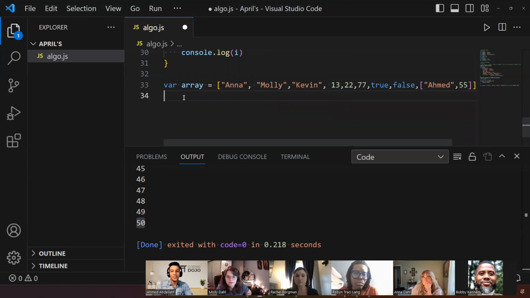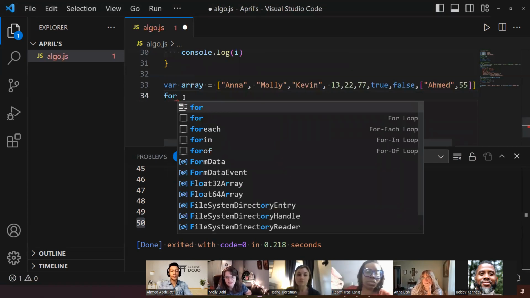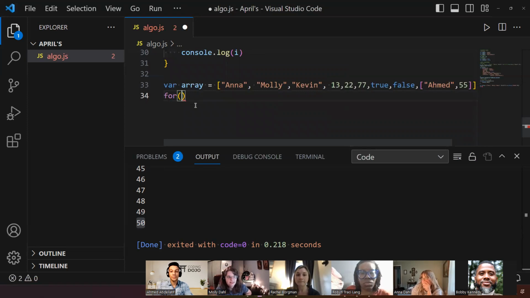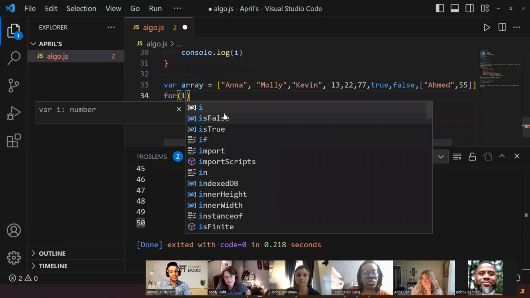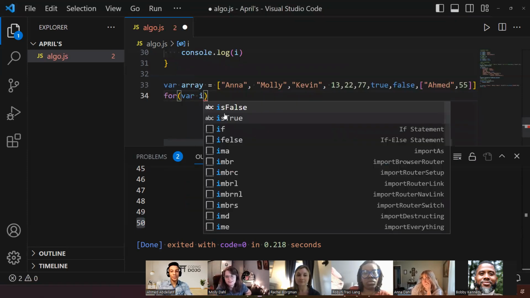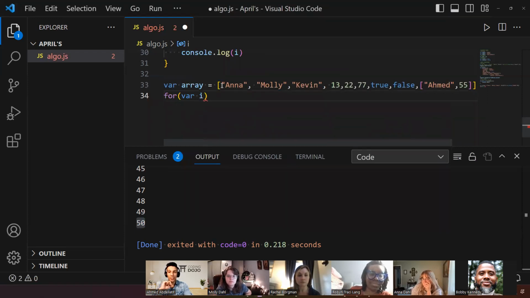We would go ahead and do the for, and then it would be i equals 0, or var i equals. There you go, variable i. Let me tell you something before you answer. We need to keep in mind whether arrays start with the index of 0 or the index of 1. This is a question for everyone. 0. Yes, there you go.